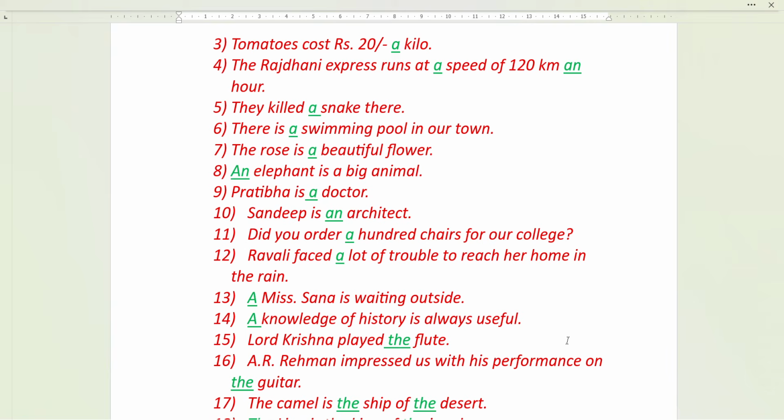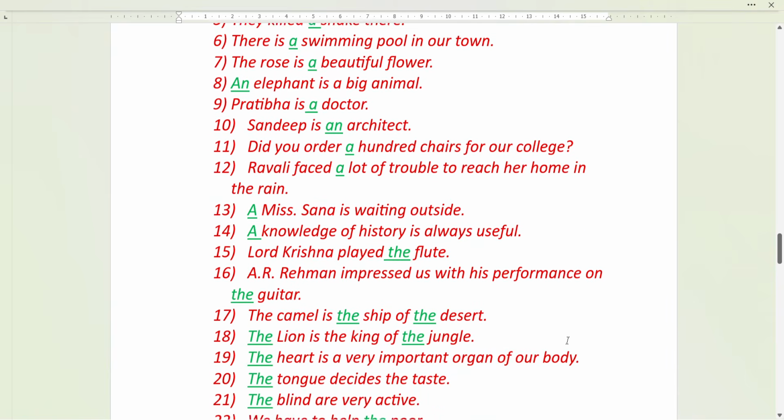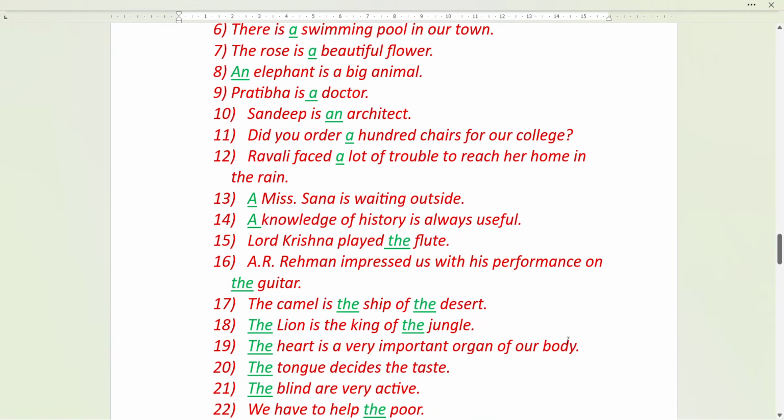There is a swimming pool in our town. The rose is a beautiful flower. An elephant is a big animal. Pratibha is a doctor. Sandeep is an architect. Did you order 100 chairs for our college? 100 means 100. Okay. Ravali faced a lot of trouble to reach her home in the rain.